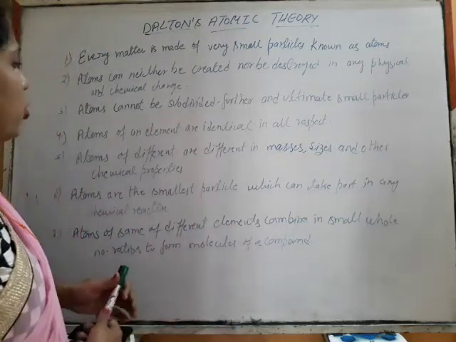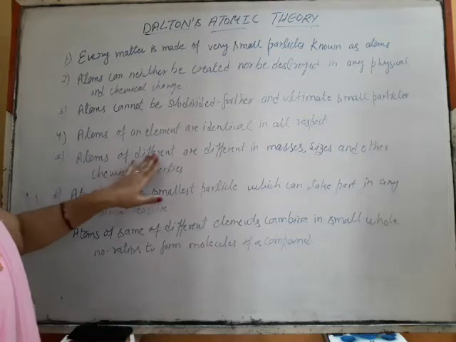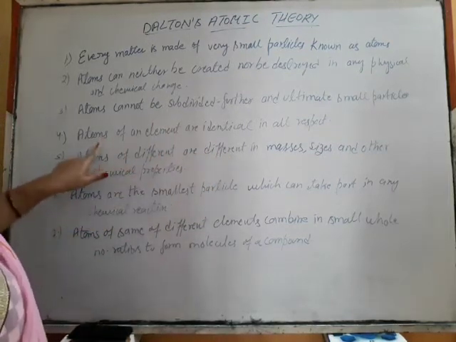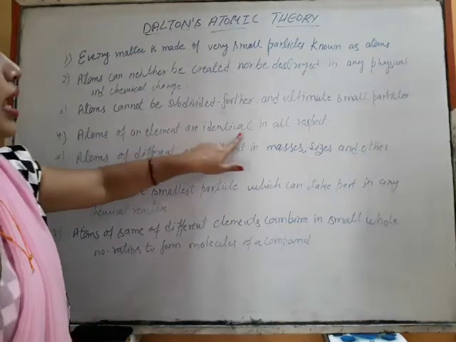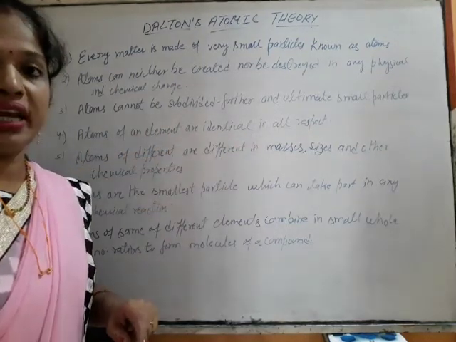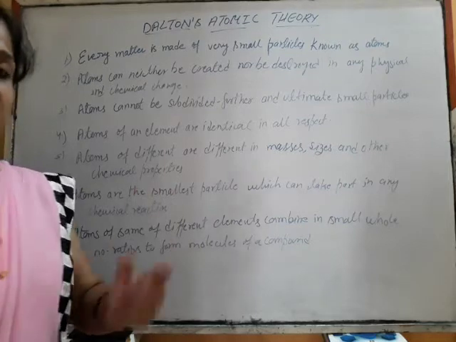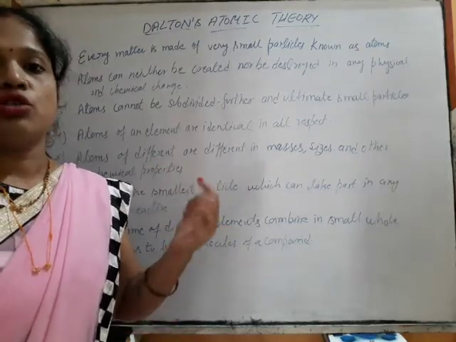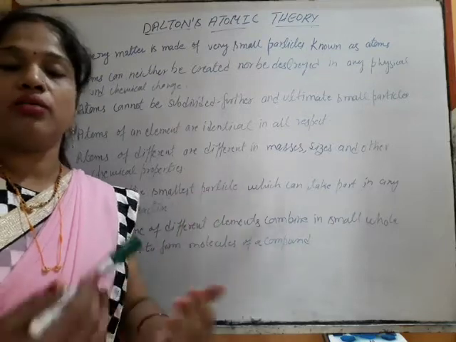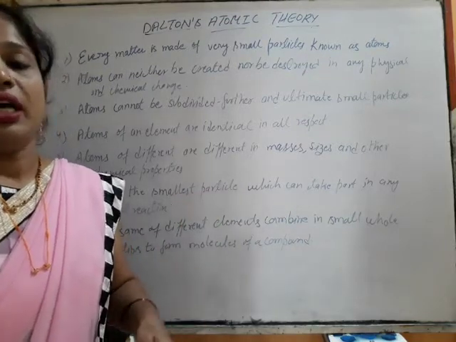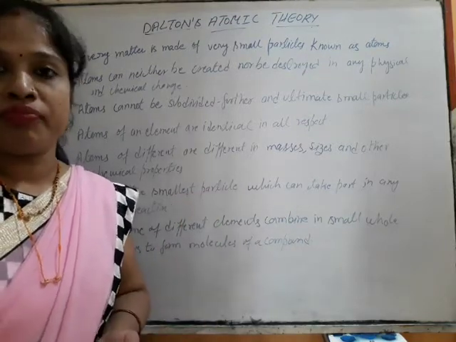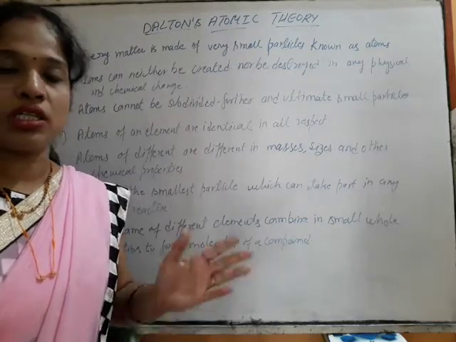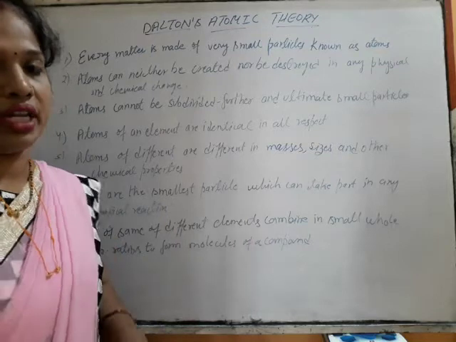Then the fourth point: atoms of an element are identical in all respects. It means if we have an element, hydrogen suppose, all the atoms of hydrogen will be similar in all respects, like in size, in mass, and in chemical and physical aspects. So it is similar in every respect.